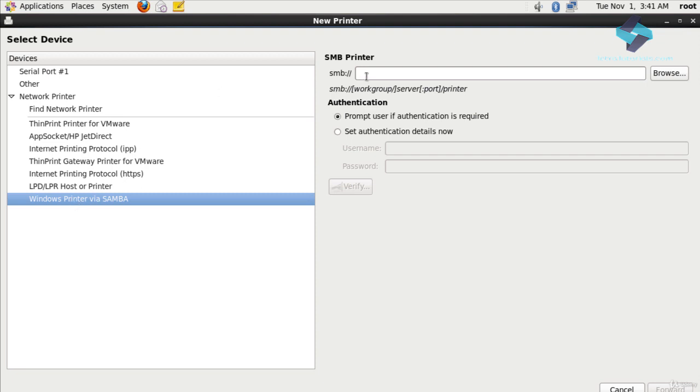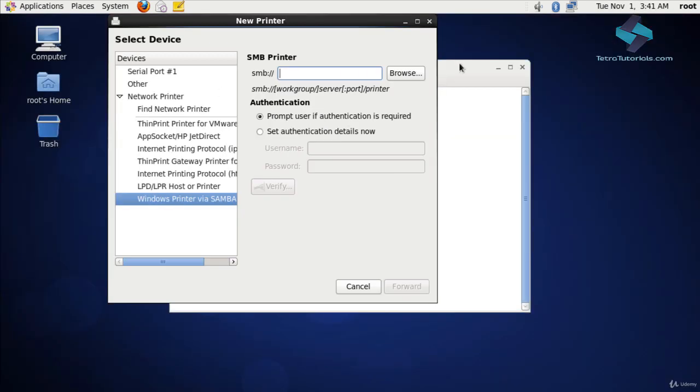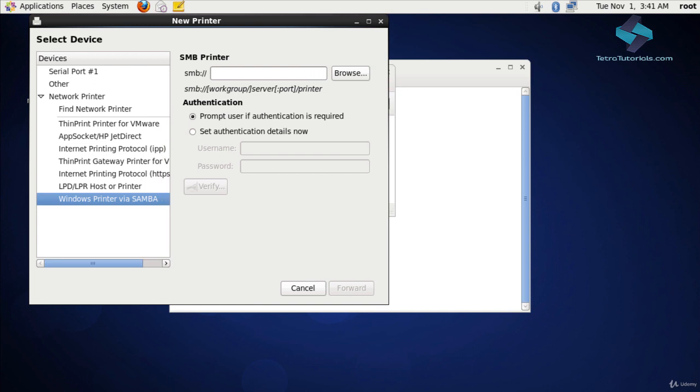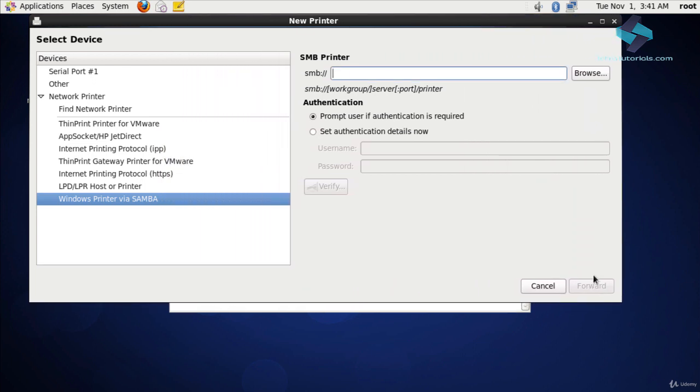As is apparent by the type name, here you will add the printer via the Samba protocol. On the right-hand side, you need to provide a complete SMB address for the shared network printer. An SMB host is a host that can be addressed by means of the SMB protocol. Normally, this is a Windows host. However, it can also be a Linux host running the Samba service. To address the printer using the SMB protocol, the SMB host must have a share for this printer. In this case, our Windows 2012 R2 server has already been configured for this. So let's go ahead and add the details for the shared network printer.